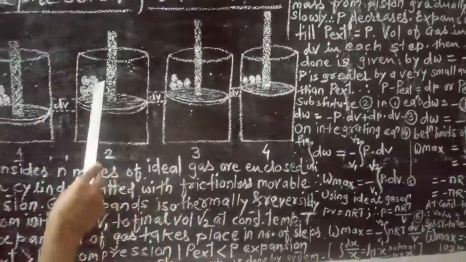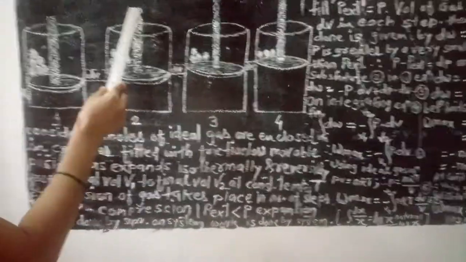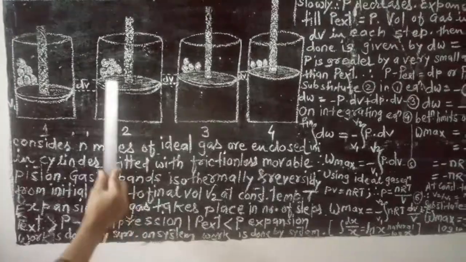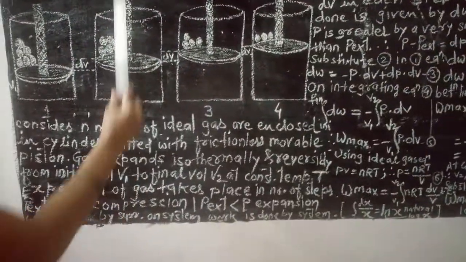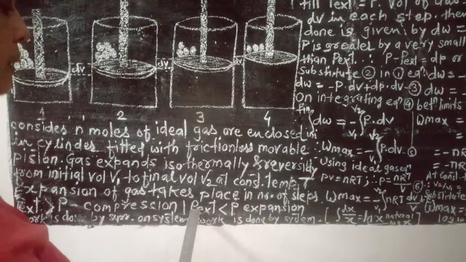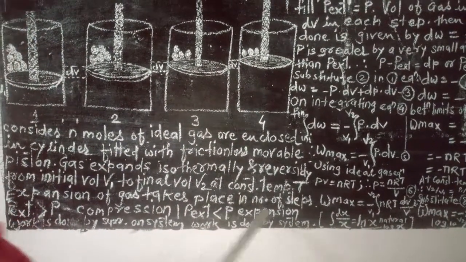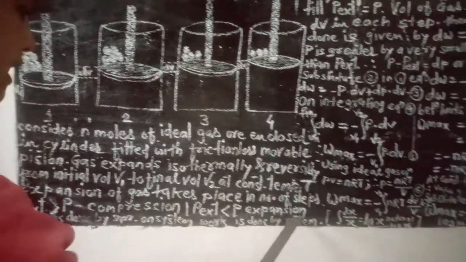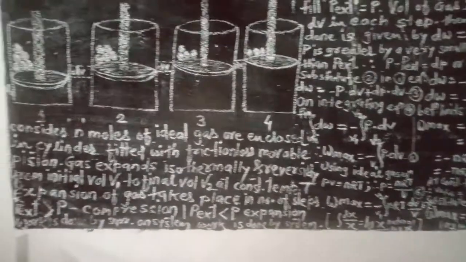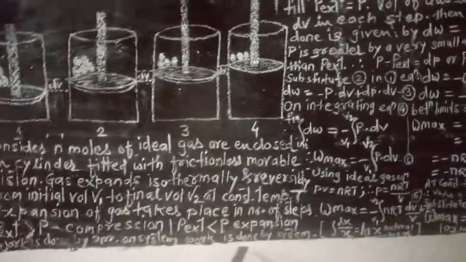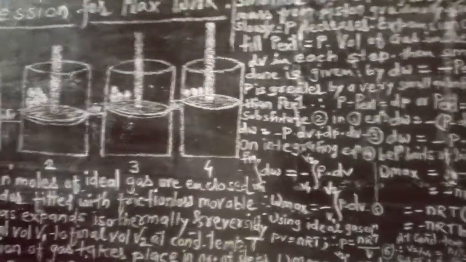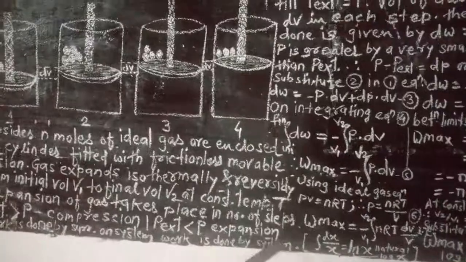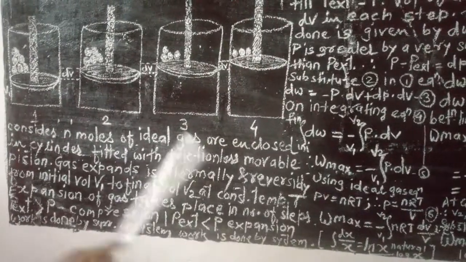Then the piston moves in the upward direction. So P external is less than P, expansion of the gas takes place and work is done by the system. These are the two cases.